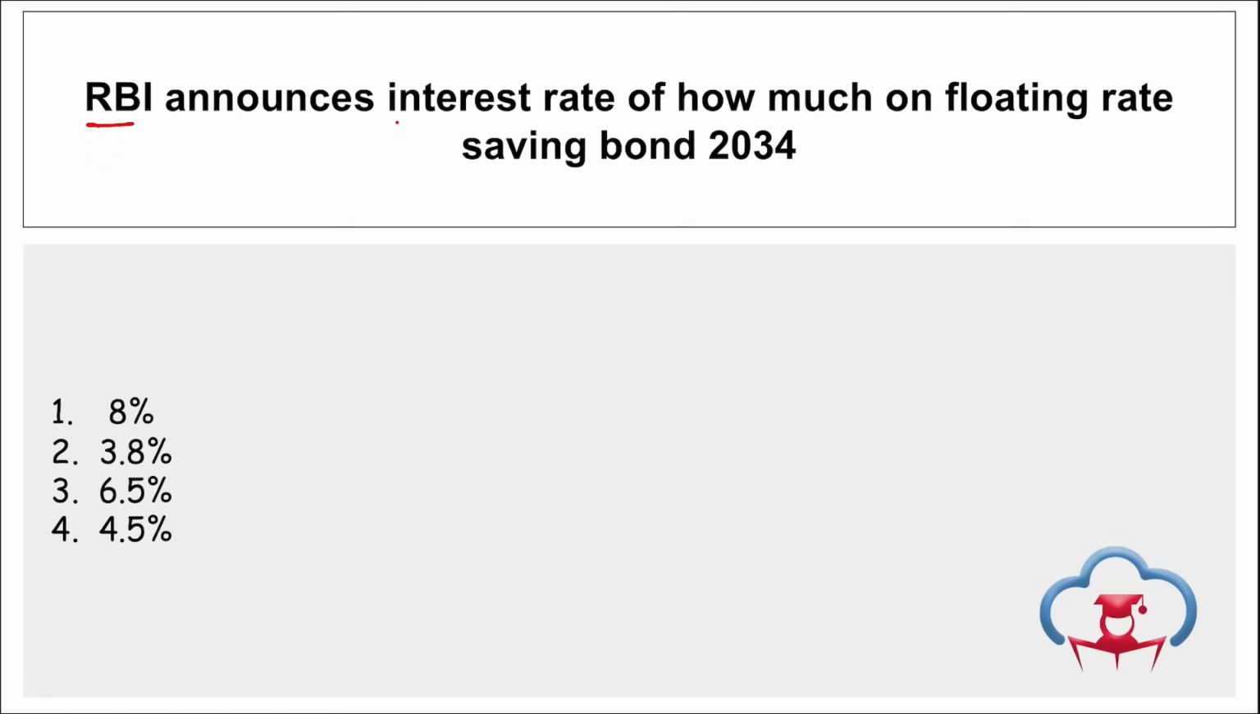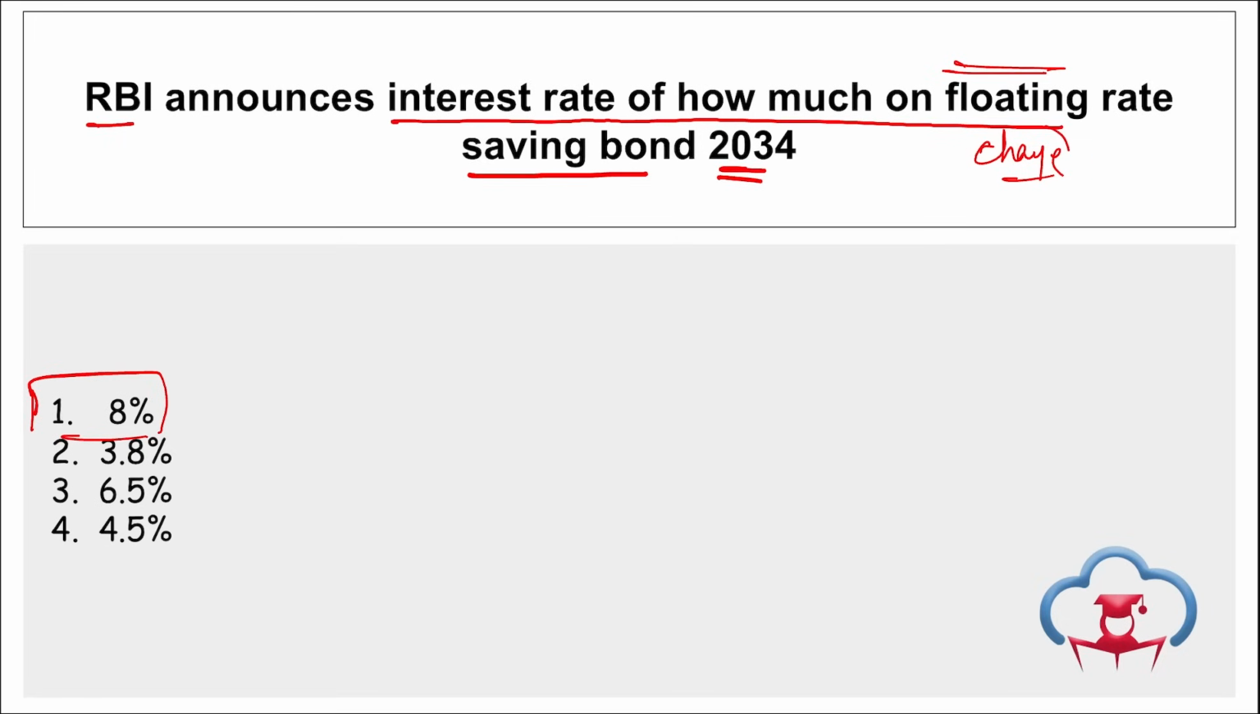Moving on, what interest rate has RBI announced on floating rate saving bond 2034? So RBI has announced an interest rate of 8% on the floating rate saving bond, that is FRSB 2034, right? It is a special type of bond issued by the government of India that will mature in 2034, and it is a variable rate bond. That means the interest that will be provided on this, because it is floating, will keep on changing, and it will change after 6 months. That means the rate will be fixed for 6 months, but every 6 months it will be changing, correct?